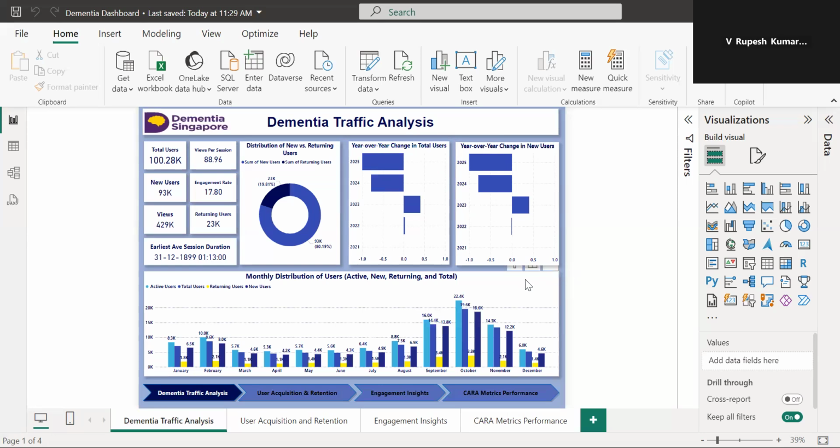The last chart of this sheet is the monthly distribution of users: active, new, and returning totals. The peak activity occurs in October, at 22.4K total users, while other months like February and September also show notable activity. The lowest activity is observed in May and December.